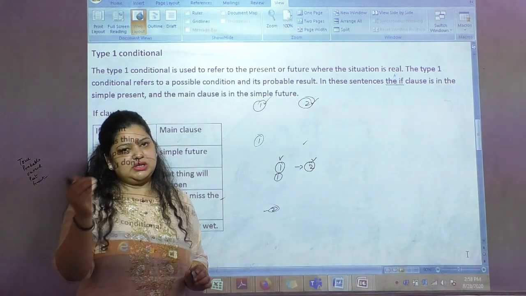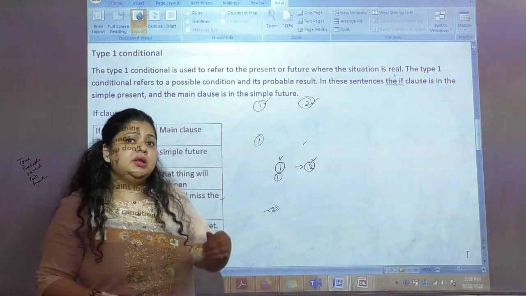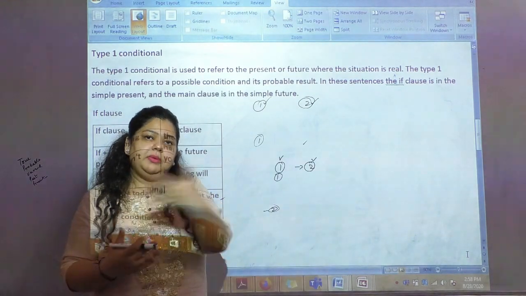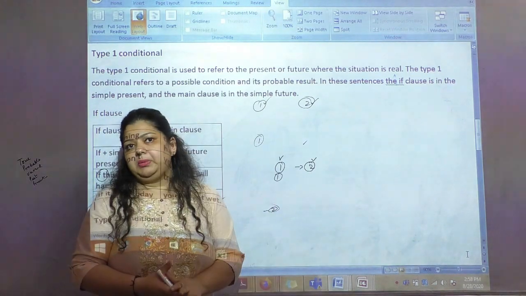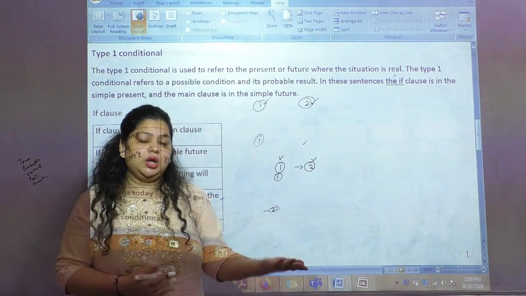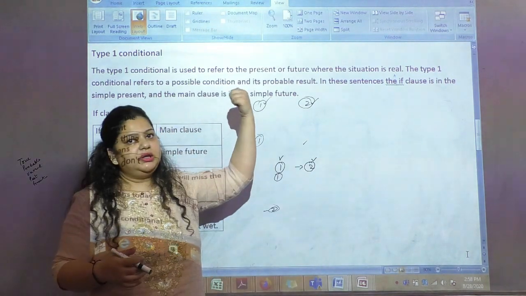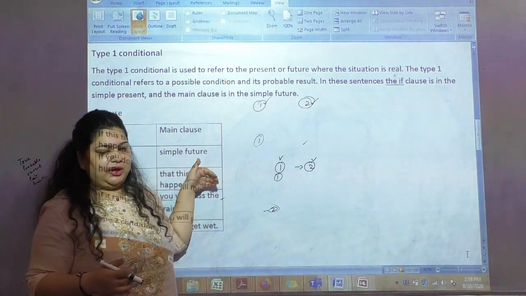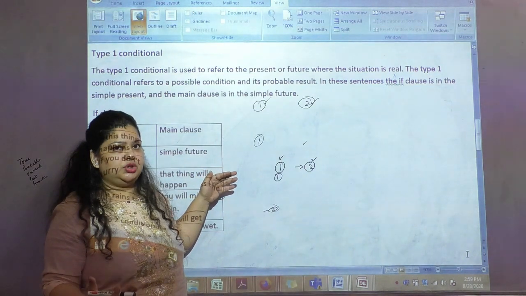Now you will say, ma'am, this is also a kind of zero conditional, but no. The chances could be that if I start early from home, I might get a traffic jam. If I get the traffic jam, then definitely I will not be able to reach the destination in time. So my second condition remains false, and then it doesn't fall in the category of zero conditional. In type 1 condition, we always talk about probable conditions, right?